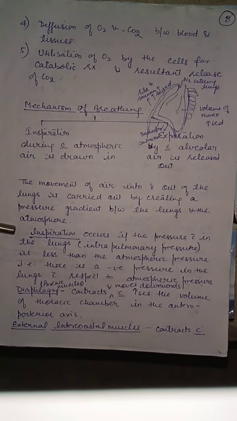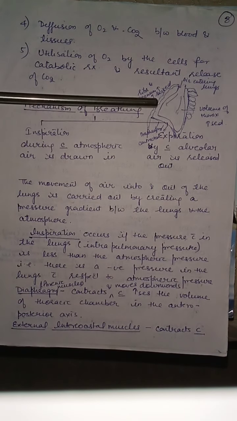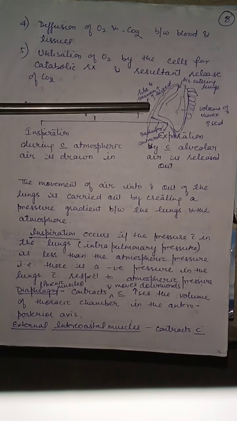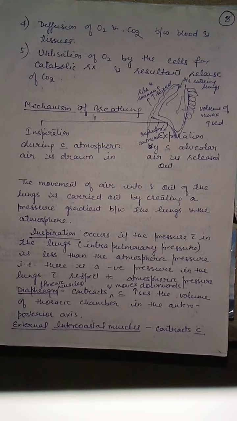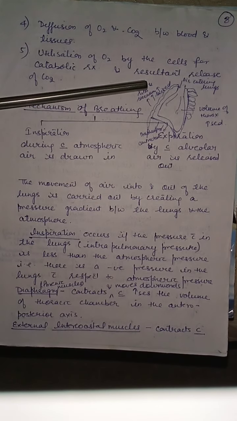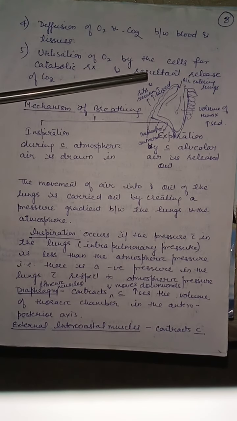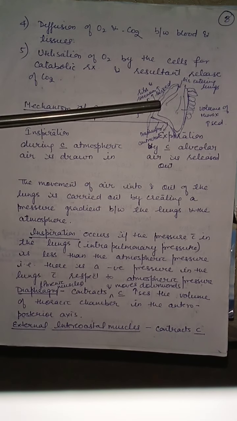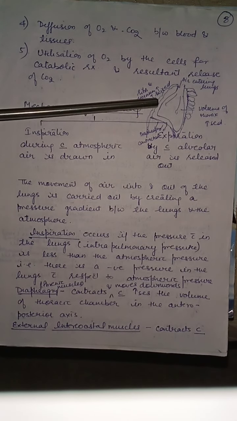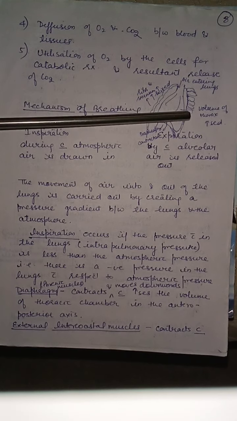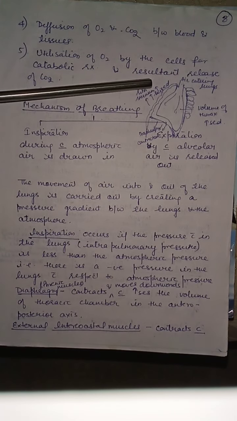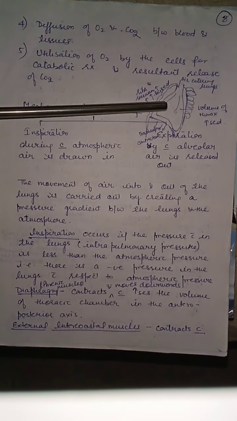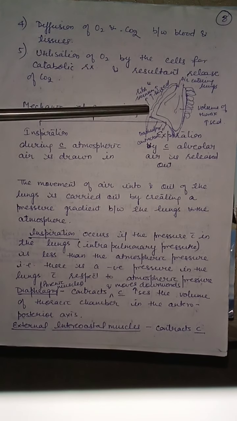In inspiration, external intercostal muscles contract and they pull the rib cage outward and upward, and increase the volume of the thoracic cavity dorsoventrally, like this. So when the rib cage is pulled outward and upward, the volume of the thoracic cavity increases dorsoventrally.